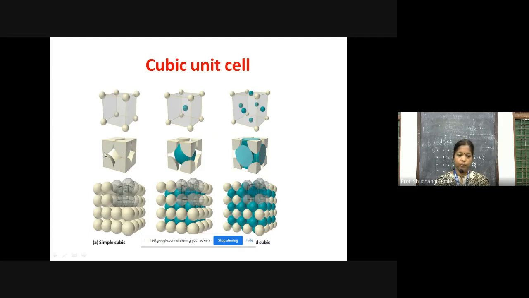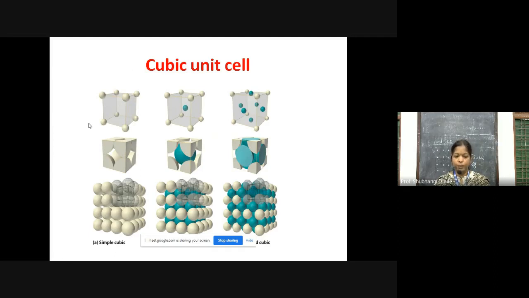In this image, the unit cell consists of the particles here, and each is shared between the 8 unit cells. The constituent particles at the corners are shared by 8 unit cells, because each unit cell is extended in all directions.